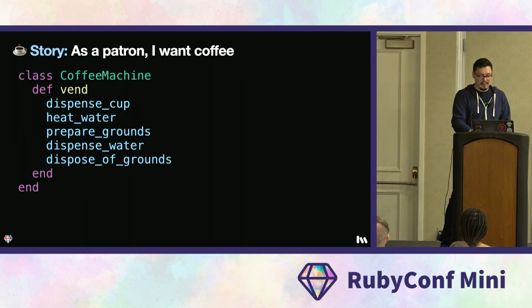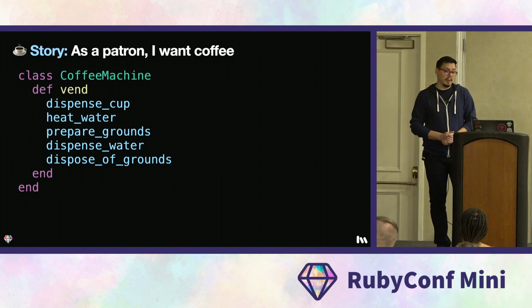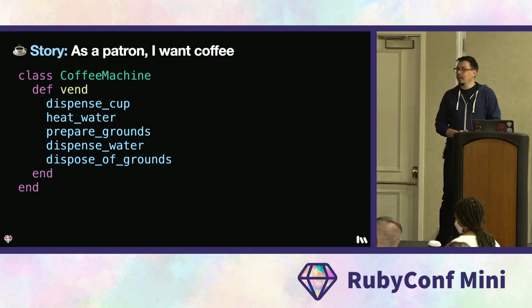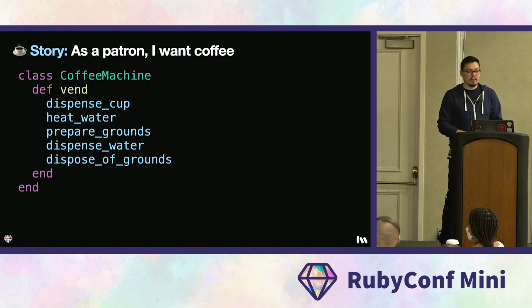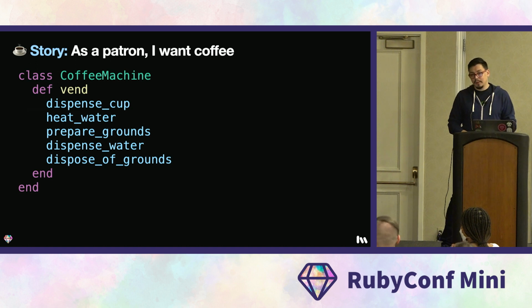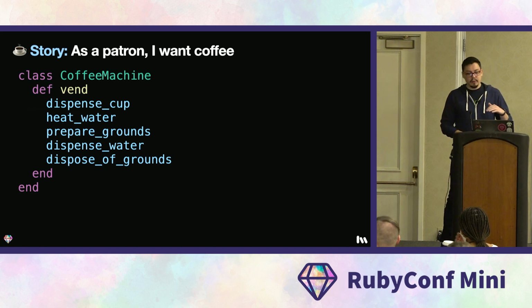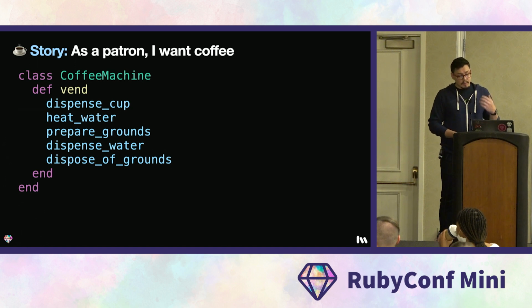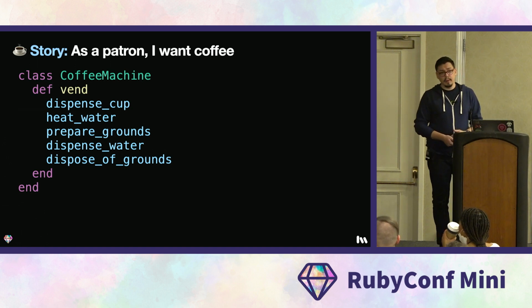All right, let's get started. Here's the first commit in our coffee machine application. At this point, the coffee machine does one and only one thing. It serves coffee. First, it dispenses a cup, it heats the water, prepares the grounds, dispenses the water, and finally, it disposes of the grounds.